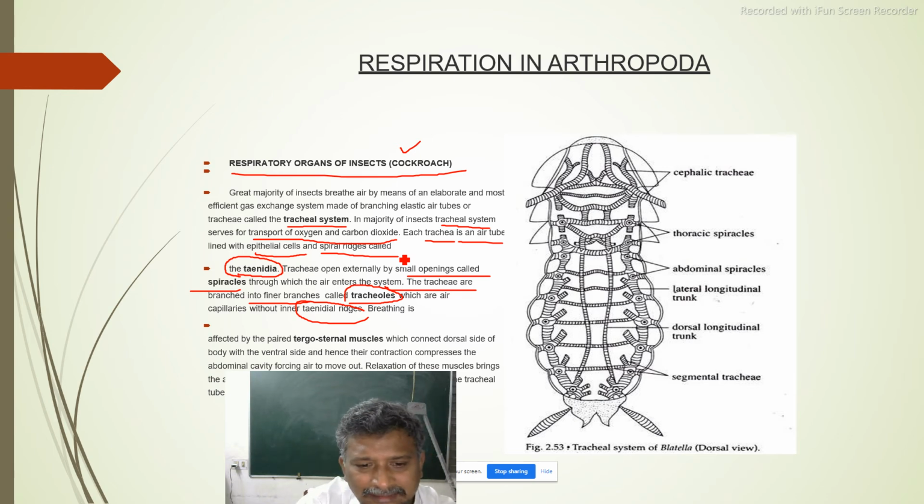Tracheoles are the branches of a trachea. Ctenidia are present in the trachea. Ctenidia are absent in tracheoles. Ctenidia are nothing but ridges, spirally coiled ridges. Now the breathing is affected by a pair of pterosternal muscles.